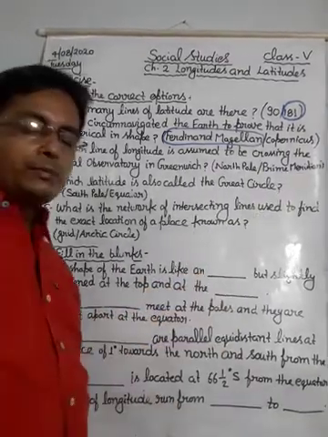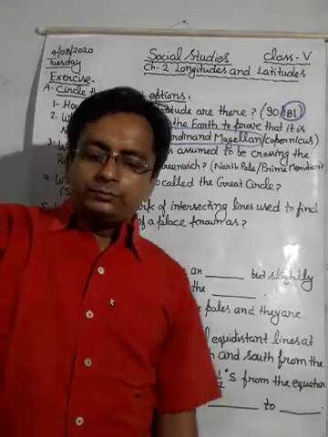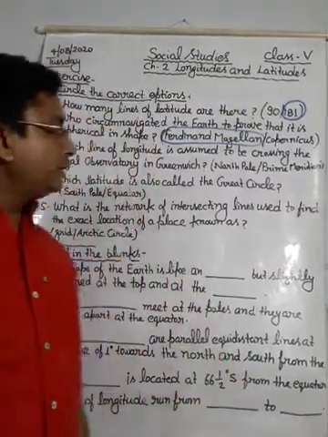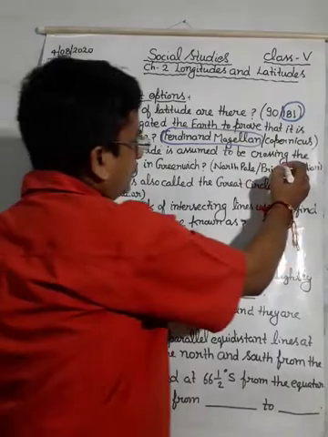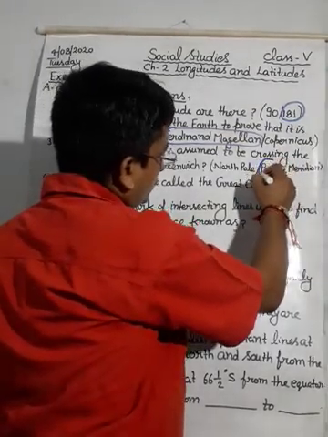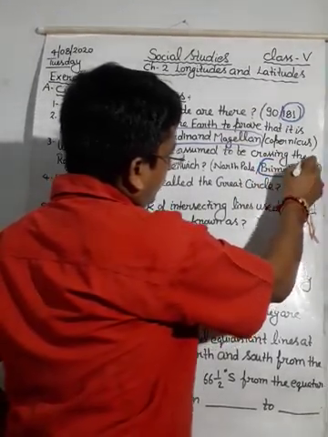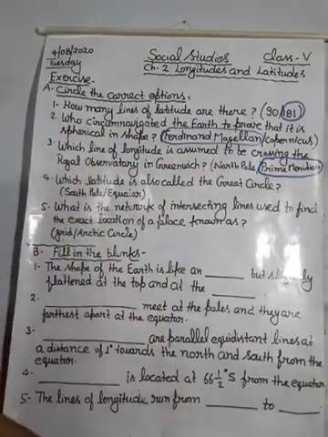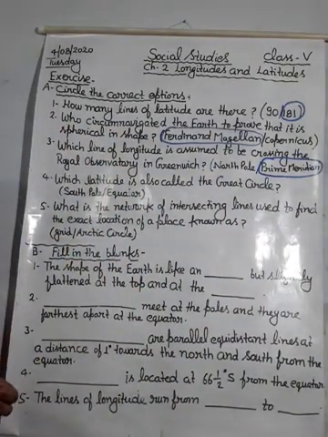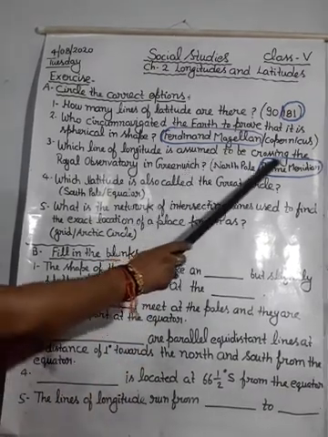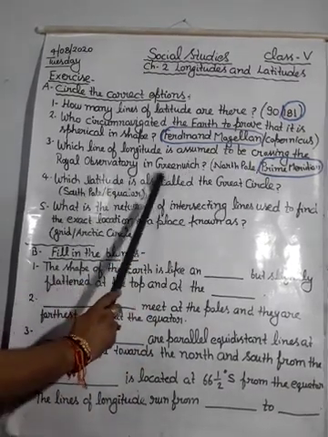North Pole or Prime Meridian? Can you tell me? Yes student, the correct answer will be Prime Meridian. Prime Meridian is the line which is assumed to be crossing the Royal Observatory in Greenwich.